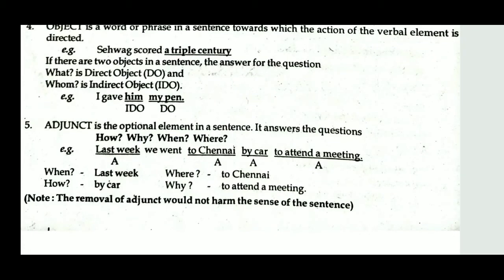So it answers the questions how, why, when, and where. Last week we went to Chennai by car to attend a meeting. When? Last week. Where? To Chennai. How? By car. Why? To attend a meeting. Note, the removal of the adjunct would not harm the sense of the sentence. So adjuncts give additional information, and they are the optional element in a sentence. You have to ask the questions how, why, when, where.